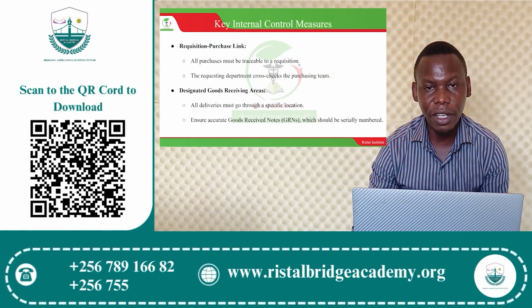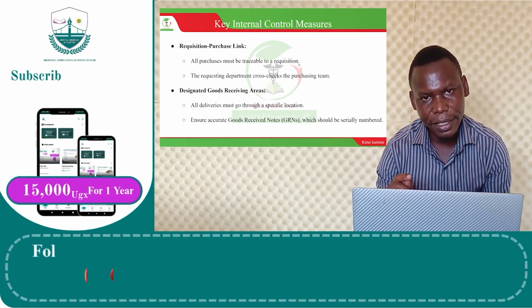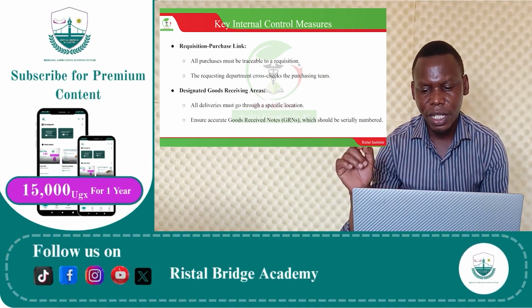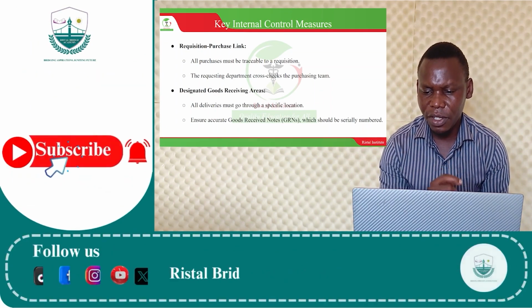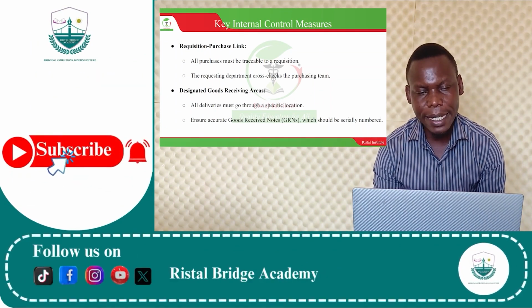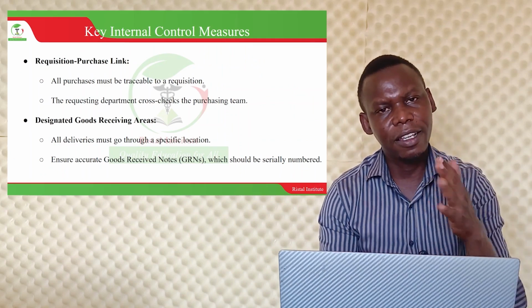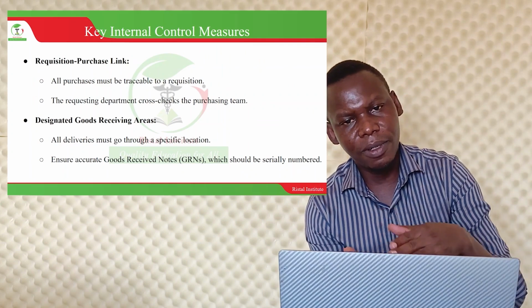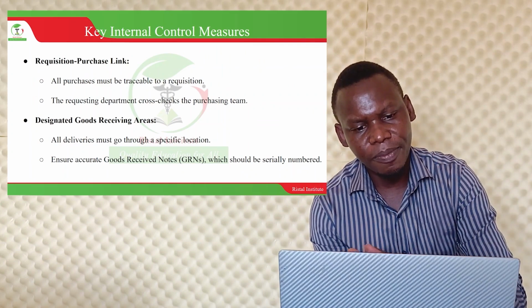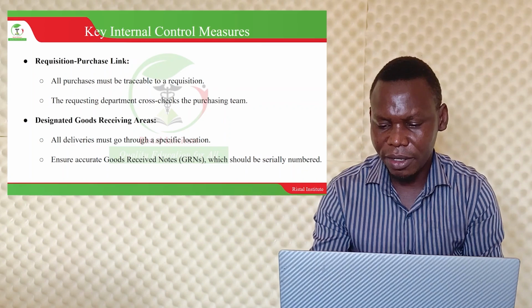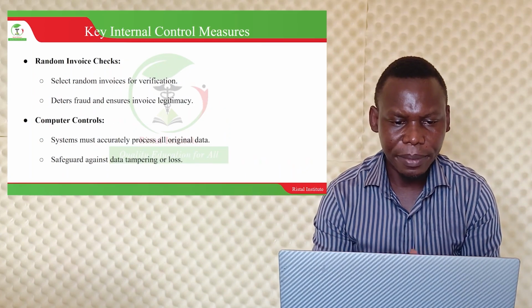A goods received note document has to be there, signed by the person who receives it, and it should be serially numbered, having its serial number so that it can be easily traced. In case there are many, it shows this product was received at this time by so and so. So this also becomes an internal control measure.